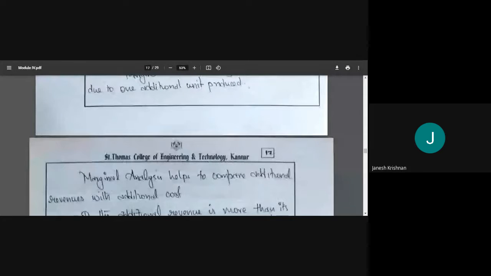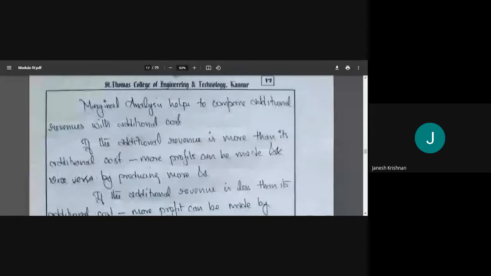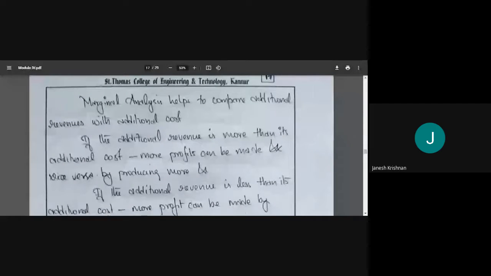So marginal analysis helps to compare the additional revenue with the additional cost. If you produce 1,001, this much is the revenue and this much is the cost, and we compare those two. What happens if the additional revenue is more than the additional cost? It means that if we produce more, we can have more revenue, which means more profit. More profit can be made by producing more.